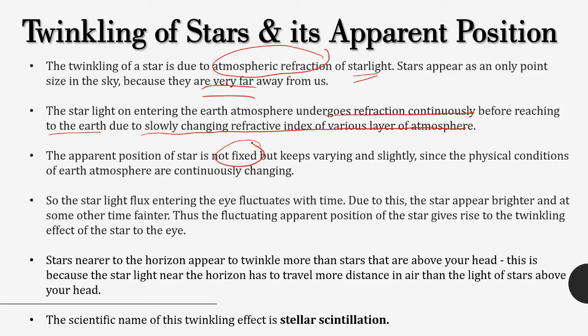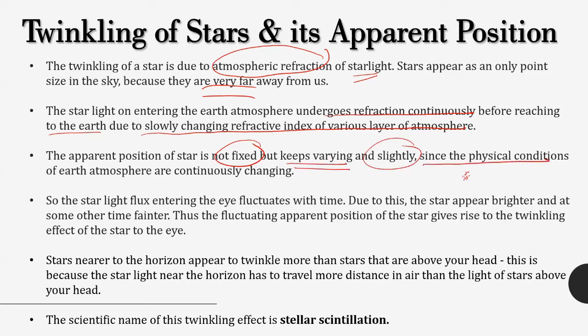That is why, in that first video which I showed you, were the stars stable? Were the twinkling stars stable at one point? No, they were continuously moving. Like if it is over here, it was continuously moving in the space here, here, here, here. Again bright, dim, bright, dim, bright, dim. So the position also keeps varying slightly.